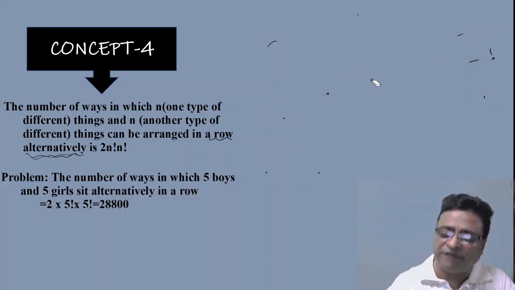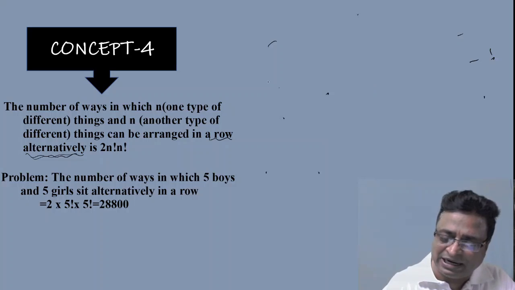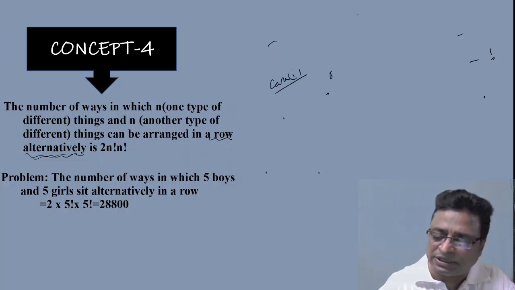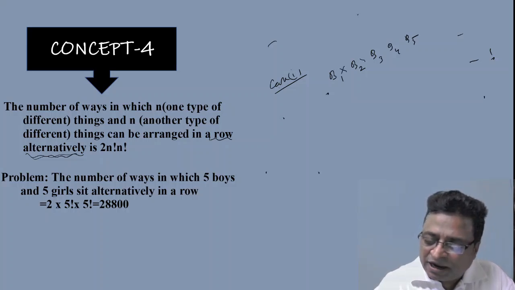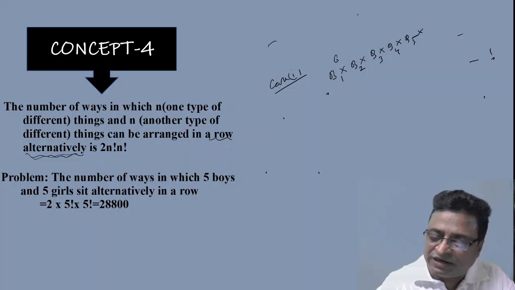So if I start with case number 1, as I said earlier, with boys, I can write the boys like this: B1, B2, B3, B4, B5. Between them, I arrange my girls like this: G1, G2, G3, G4, G5.